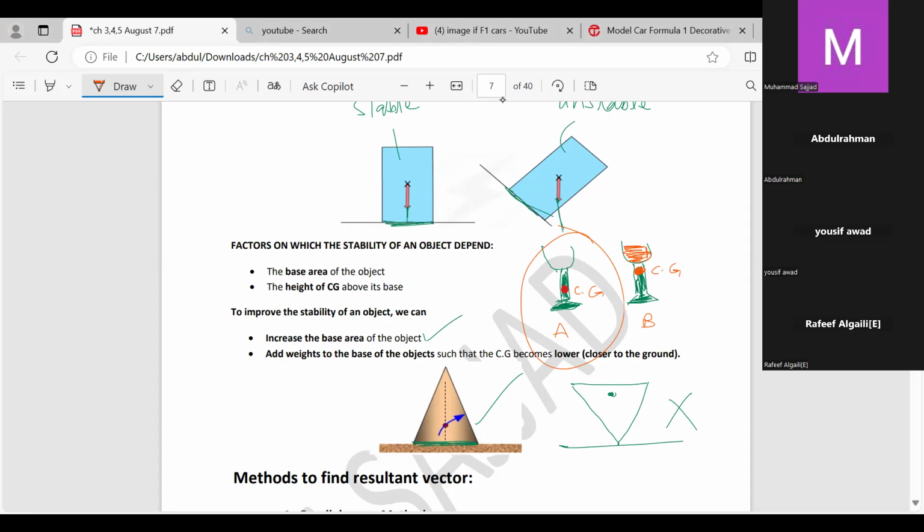Check the second condition. Add weights to the base of the object such that the center of gravity becomes lower. Now here the center of gravity is lower. When juice is placed into the same glass, a lot of mass is shifted up, so the center of gravity rises, it becomes less stable. Please try to understand this. If I ask you which one is less stable, then it is B. If I ask you which one is more stable, then it is A.